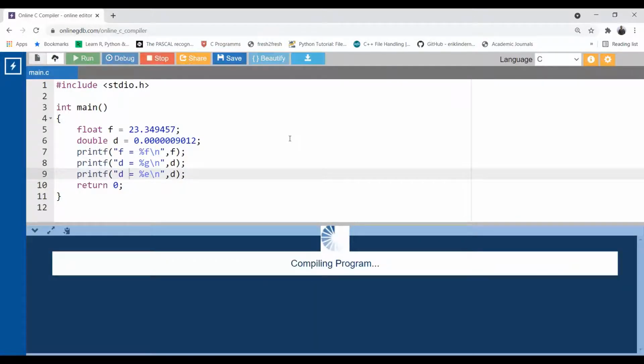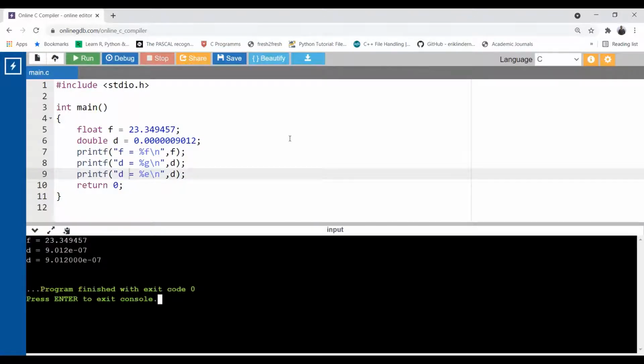Run. Now see. So what is percentage g doing? When the number is very small, it converts the number into exponential form in a general form. Percentage E is also going to print the number in exponential form, but in a more detailed way, with a broader range.